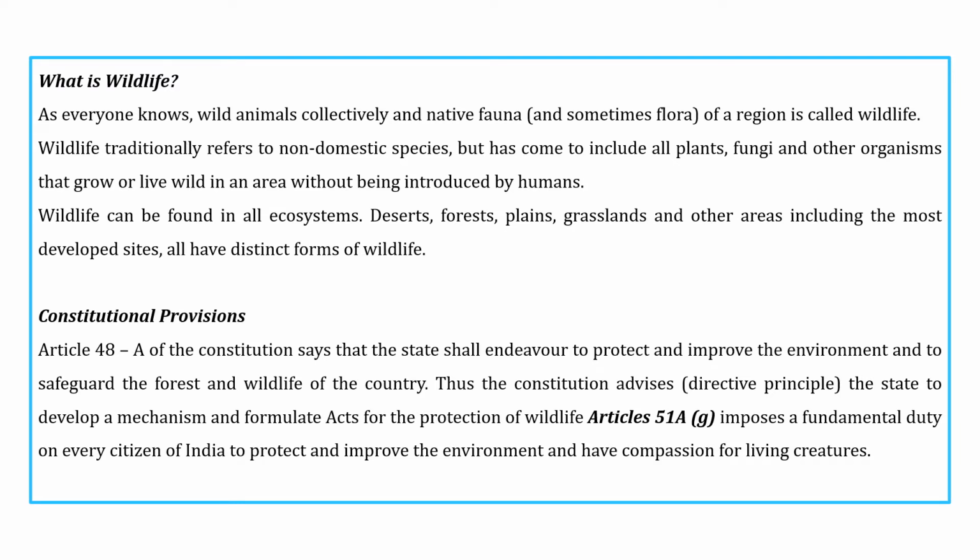Whatever rules and regulations are formed for the protection of wildlife come under Article 48. And there is one more, Article 51A subsection G, which imposes a fundamental duty on the citizen to protect and improve their environment towards the wildlife.